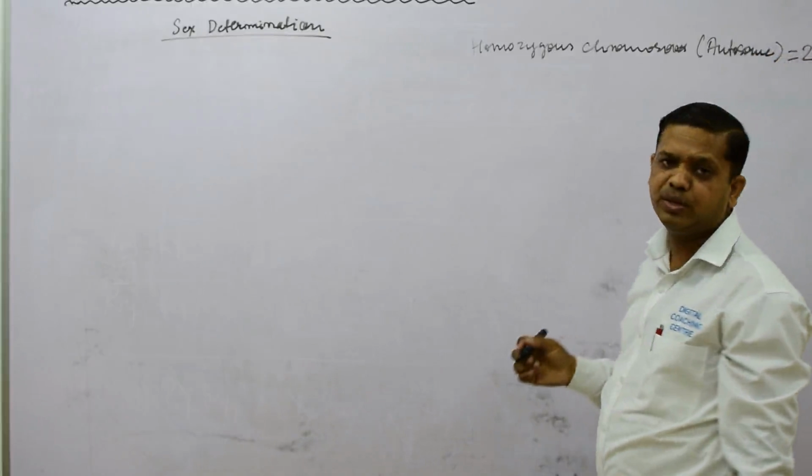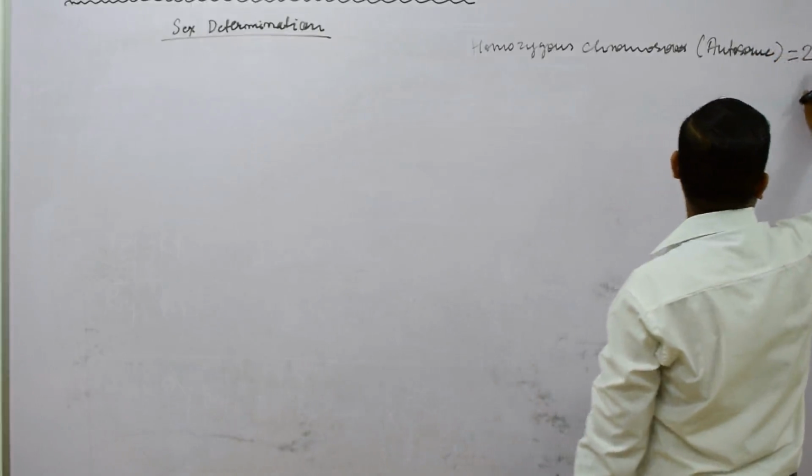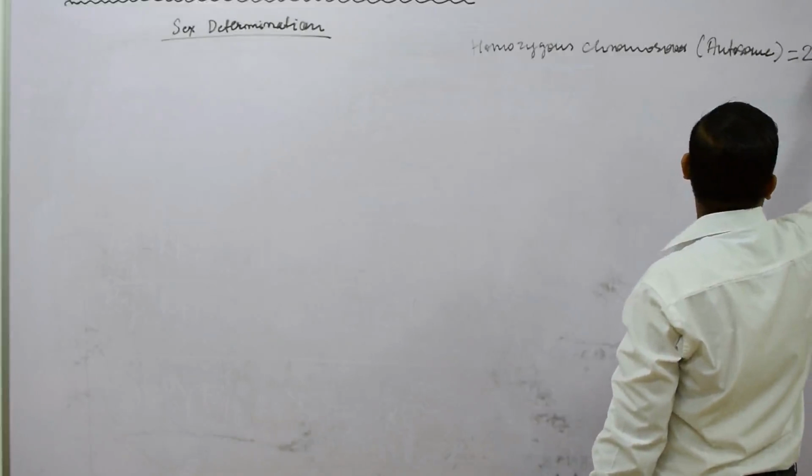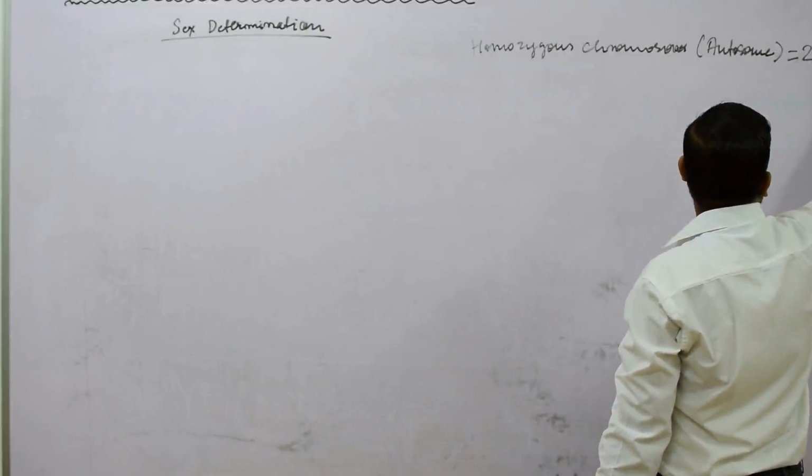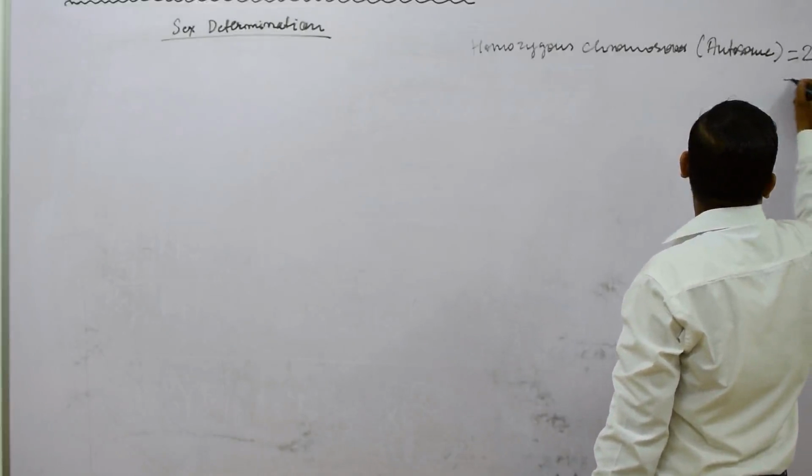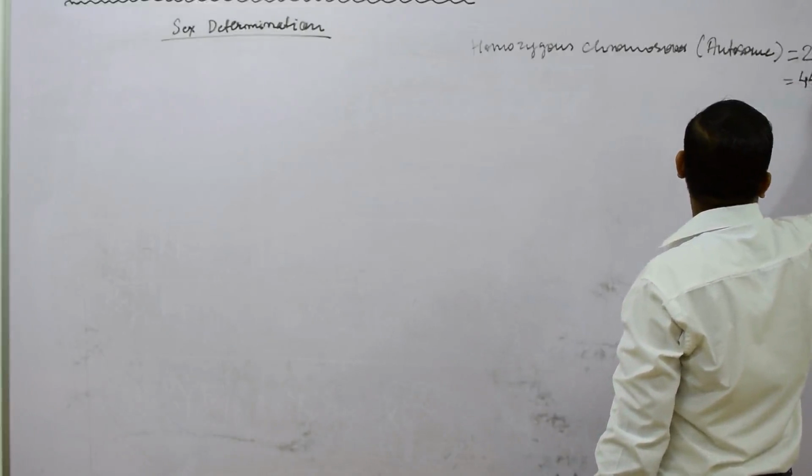Actually in humans there are 23 pairs of chromosomes, but when we talk about autosomes they are only 22 pairs, meaning 44 chromosomes.